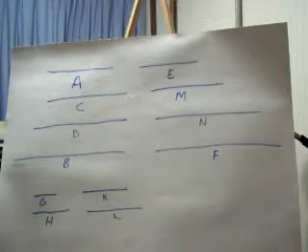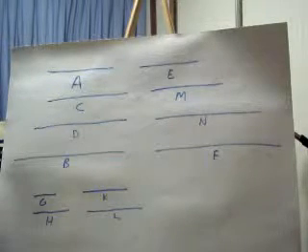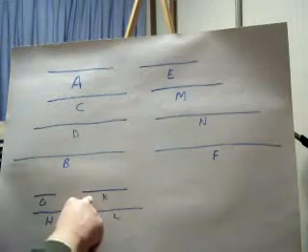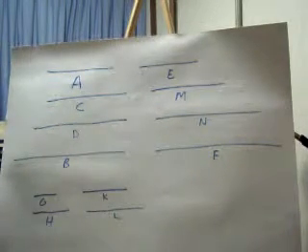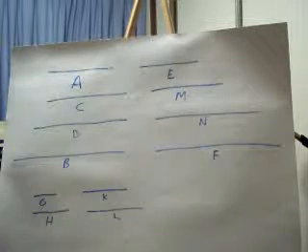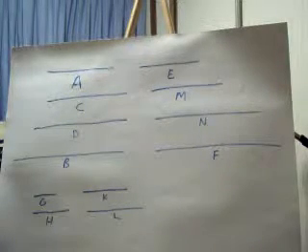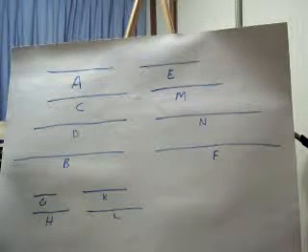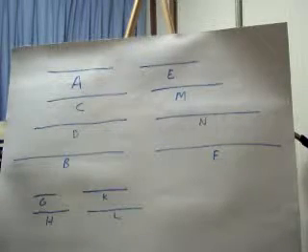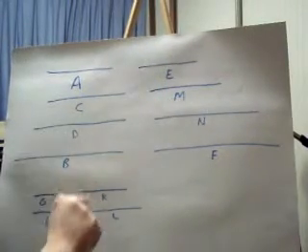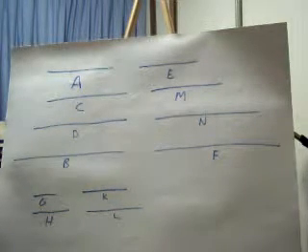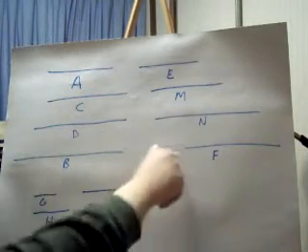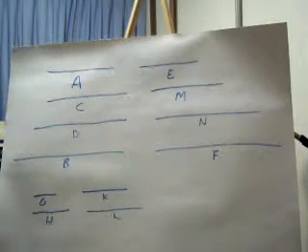Now, you can measure them 3 times, 4 times, 177 times. It doesn't matter, as long as this measures this the same number of times as this measures this, and this measures that, we're okay. Therefore, G, H, K, and L measure E, M, N, and F the same number of times.